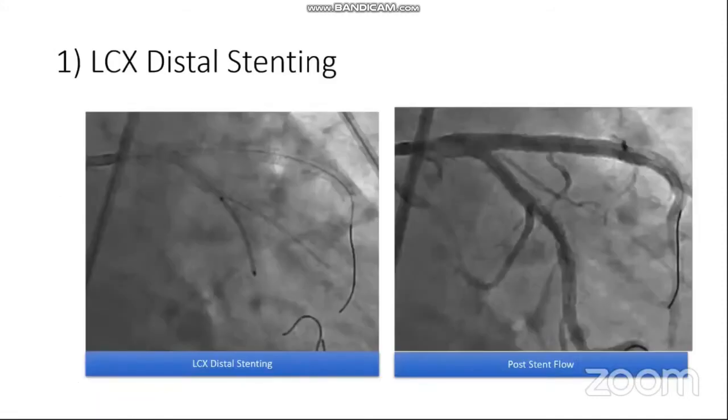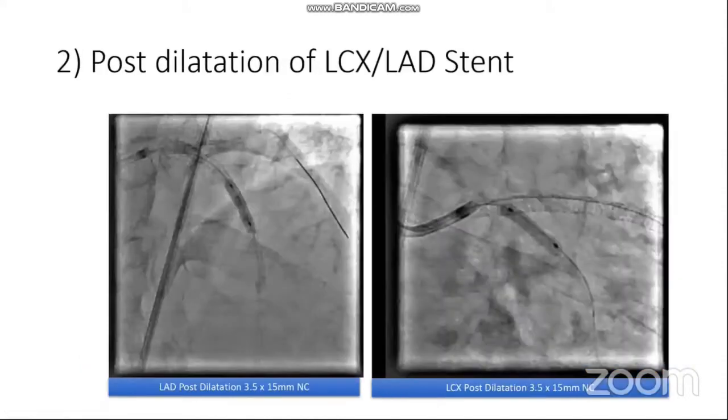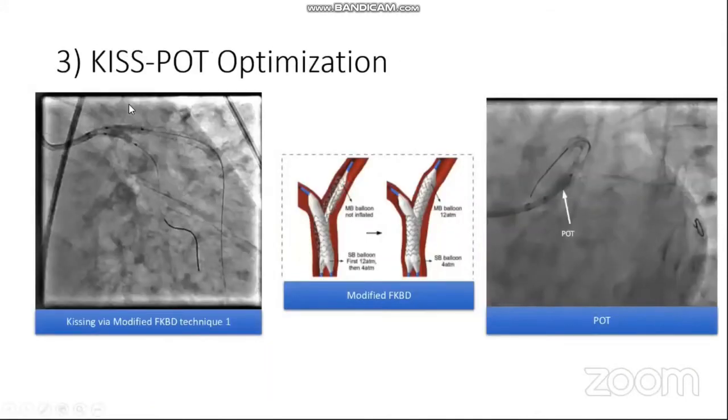After deployment of left circumflex distal stenting, excellent flow was achieved. We also did post-dilatation of the left circumflex and LAD stent with an appropriately sized balloon based on the IVUS finding. For carina optimization, we did kissing balloon and proximal optimization technique (POT), and for kissing, we used modified kissing balloon inflation.